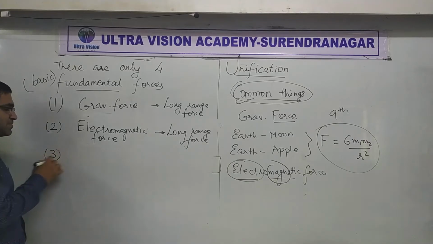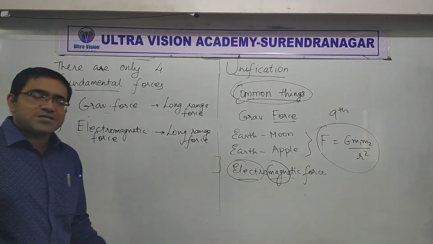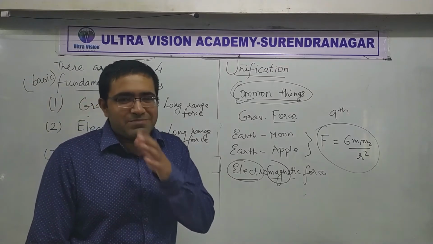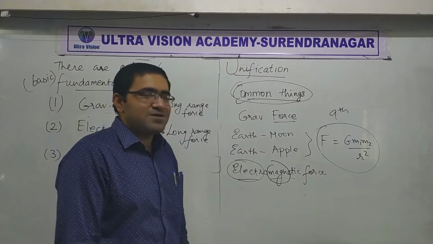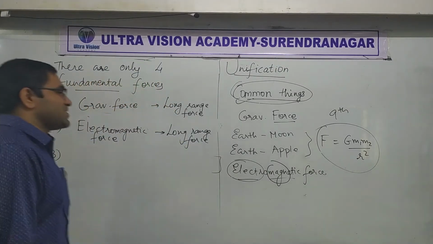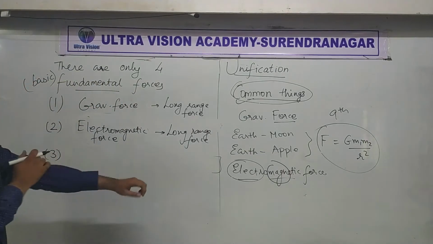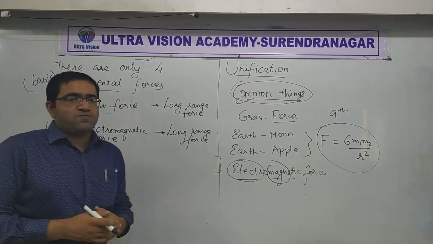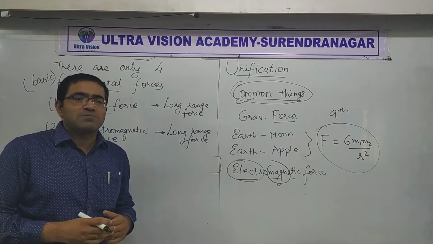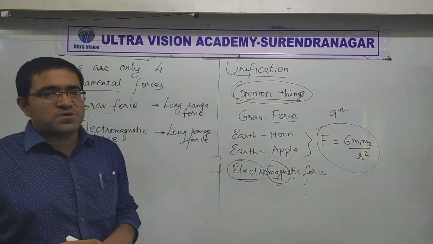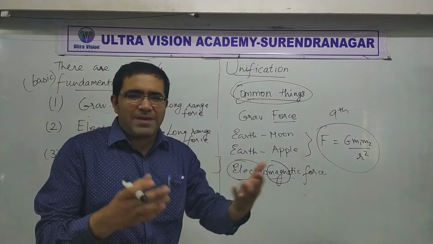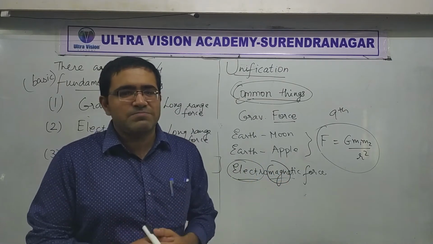Next, number 3, there is, recently, by recently I only mean in the last 50 years, we have been able to discover 2 more forces that don't seem to appear around us, so they are slightly mysterious.